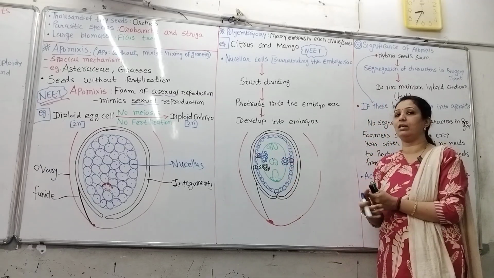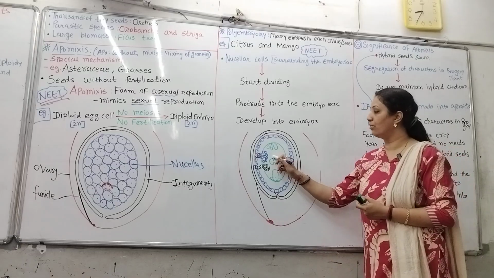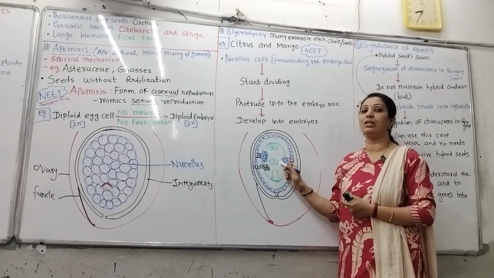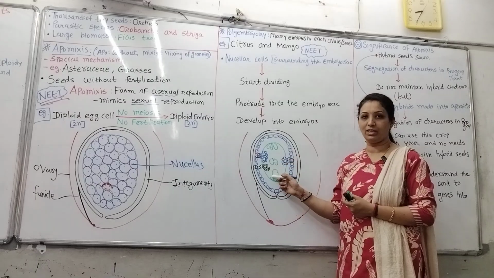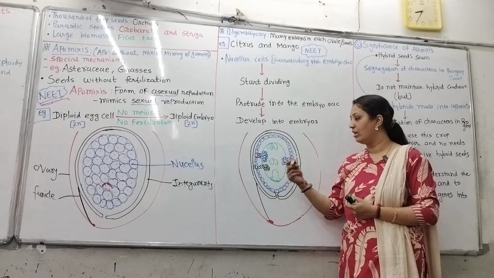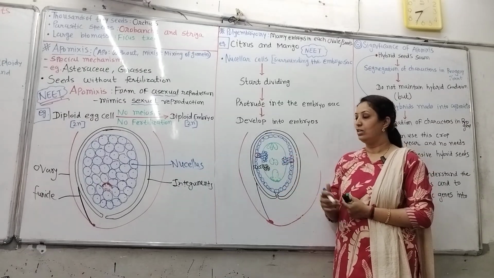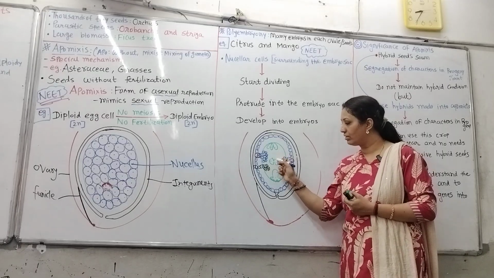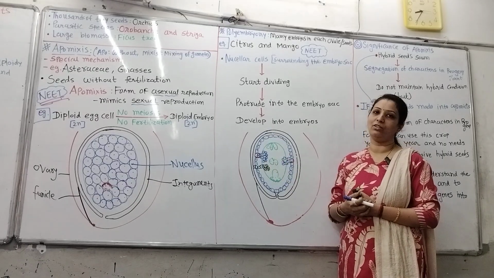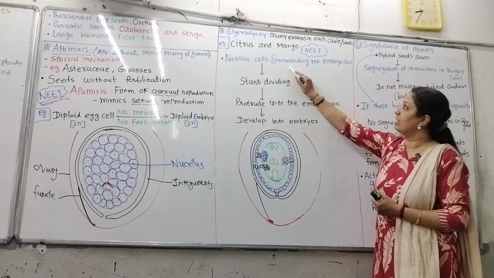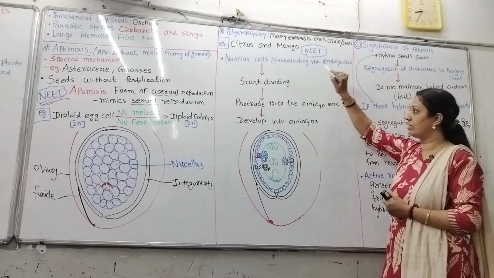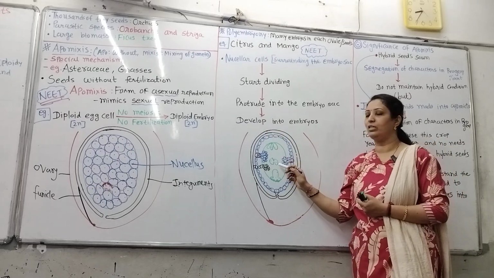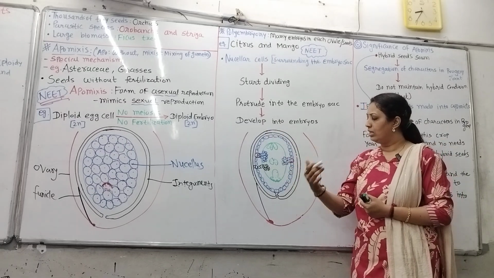Why pushing towards the embryo sac? Because we have learned earlier that in the embryo sac, the triploid primary endosperm nucleus forms endosperm tissue, and that gives the nourishment. So these nucellar cell embryos now derive the nourishment from this endosperm. So that's why nucellar cells surrounding the embryo sac start dividing, protrude into the embryo sac and develop into embryos.